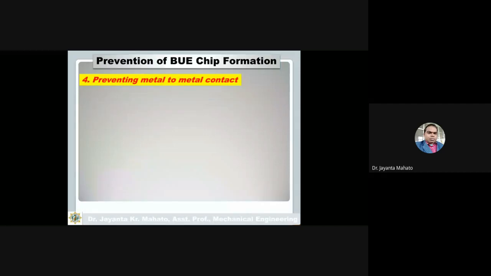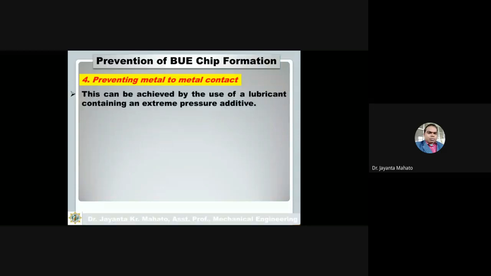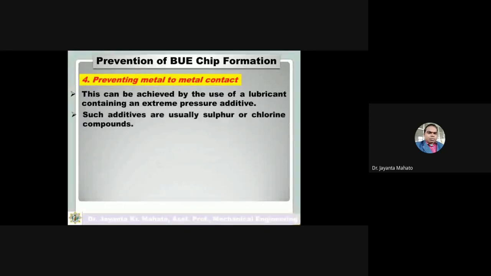Preventing metal to metal contact: this is how you can prevent built-up edge formation. This can be achieved by the use of a lubricant containing extreme pressure additives, so by use of adequate lubricant.